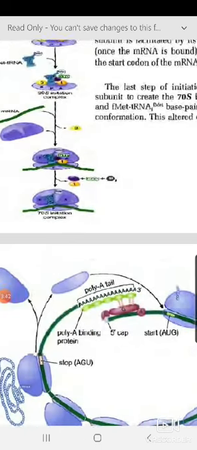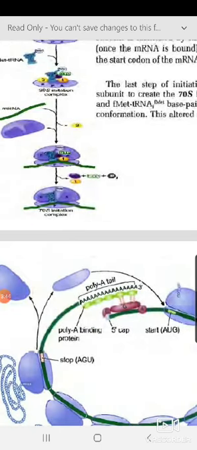And once this is done, then what happens? The other proteins subsequently get released. And remember, when we are talking about IF2, it is a GTPase. GTP hydrolysis takes place and then it gets dissociated and released. This is the mechanism of translation initiation in prokaryotes.